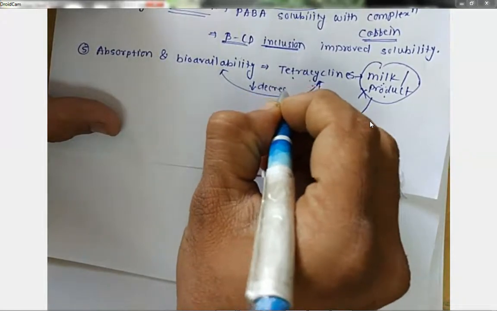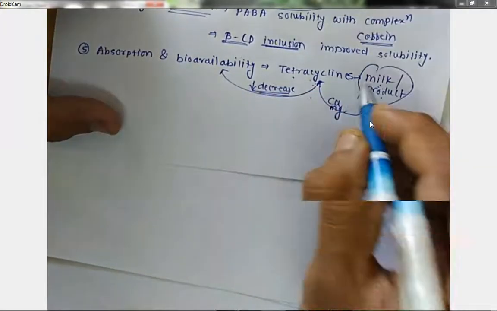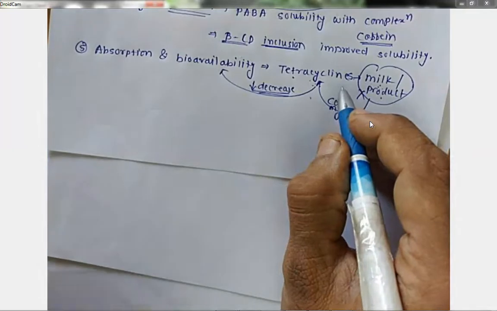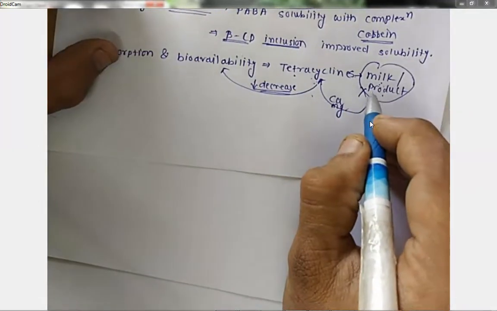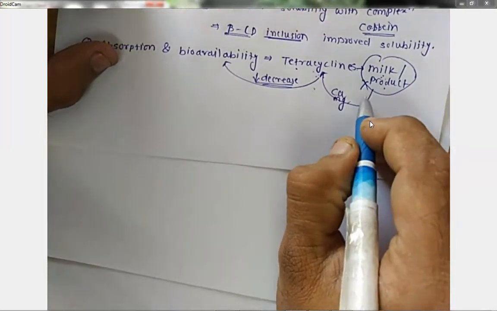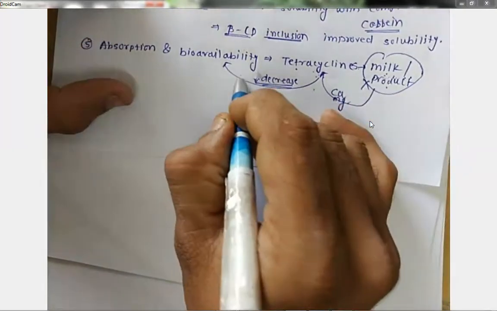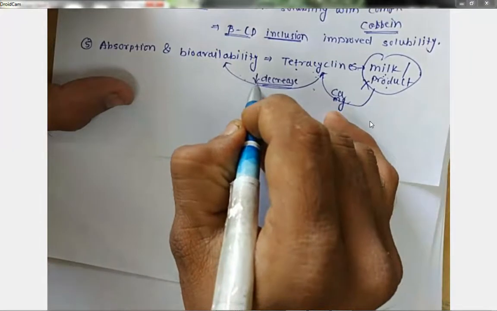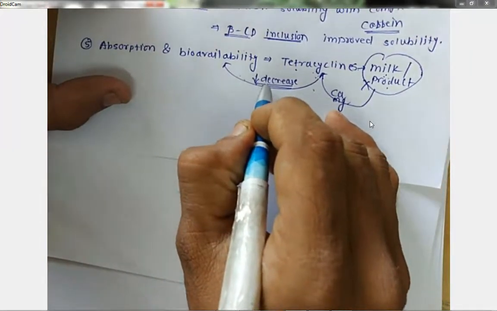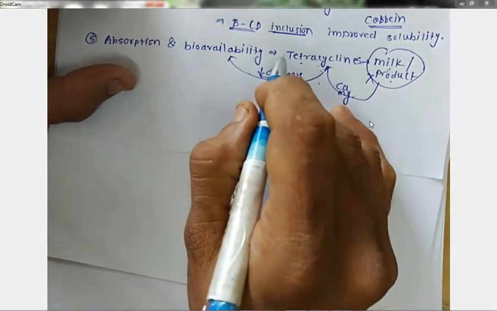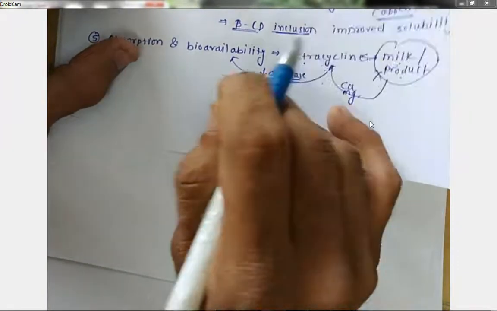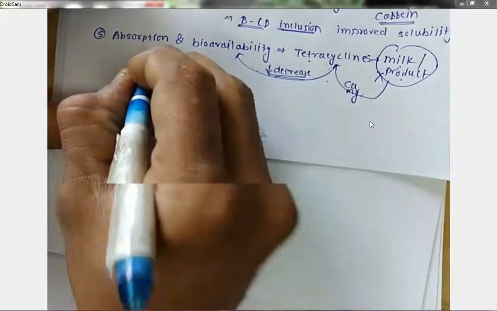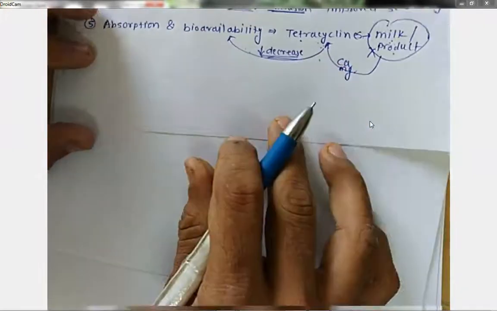So that's why it is one more important aspect why tetracycline is not taken with food like milk and milk related products, because they reduce the absorption as well as bioavailability by complex formation. On the other hand, beta cyclodextrin complexes like indomethacin and barbiturate have enhanced the drug bioavailability. So any one example you can explain. This one is the classical example you can explain.